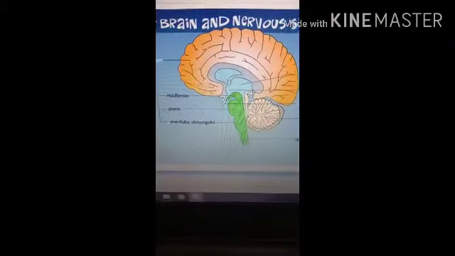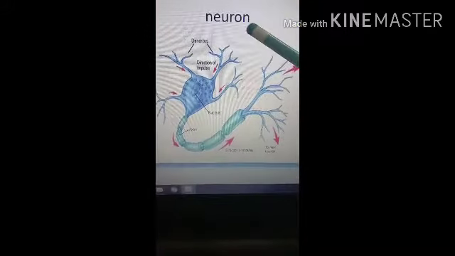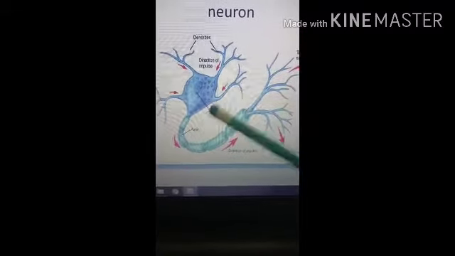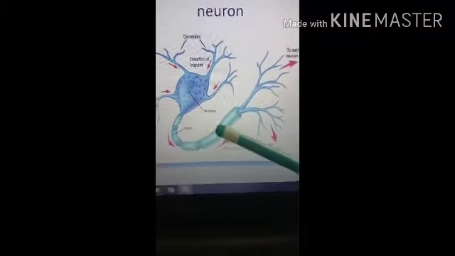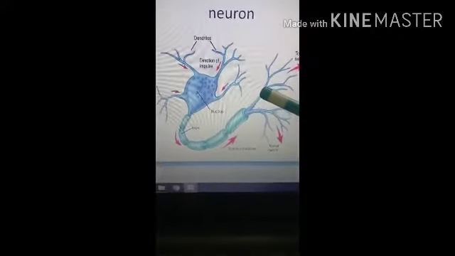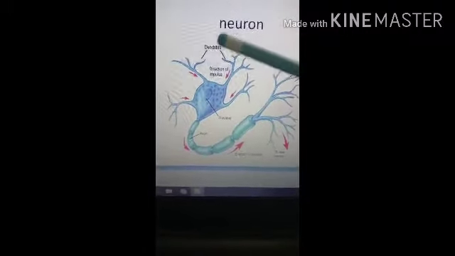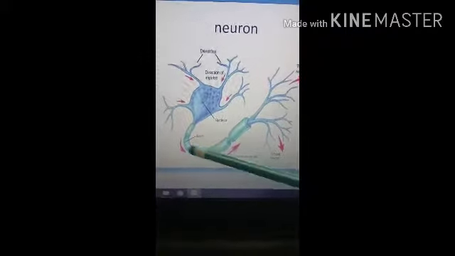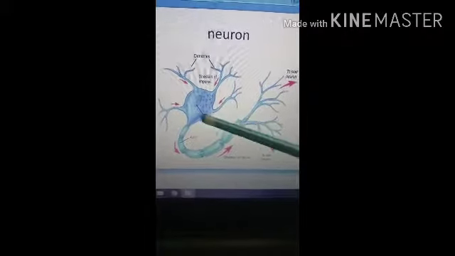So let's see the basic structure of the brain, the neuron. Here you can see the neuron. The neuron is the structural and functional unit of the nervous system. So all the parts of the nervous system are made by small cells called neurons or nerve cells. Then the neuron is divided into two parts. The first part is called the cell body, and the second part is called the cell process. This one is called the cell process, and this is the central cell body.